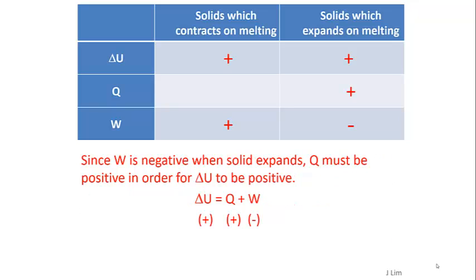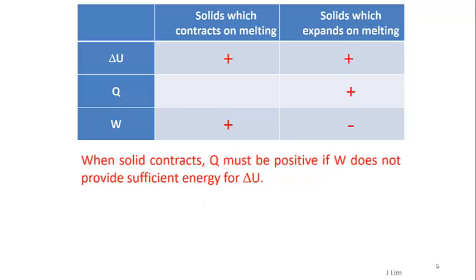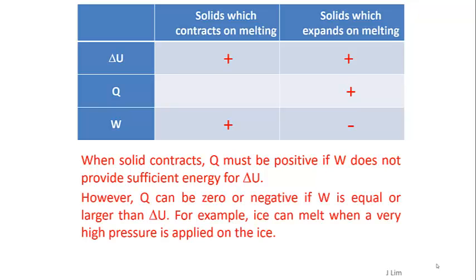Since W is negative when solid expands, Q must be positive in order for delta U to be positive. When solid contracts, Q must be positive if W does not provide sufficient energy for delta U. However, Q can be zero or negative if W is equal to or larger than delta U. For example, ice can melt when a very high pressure is applied on the ice.